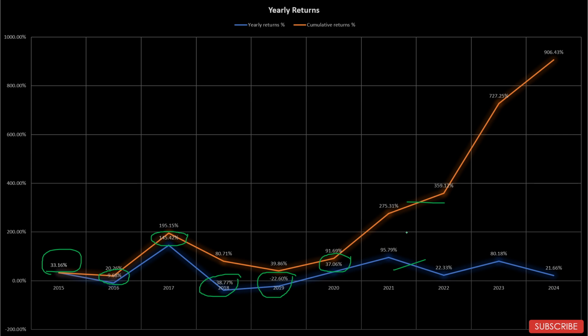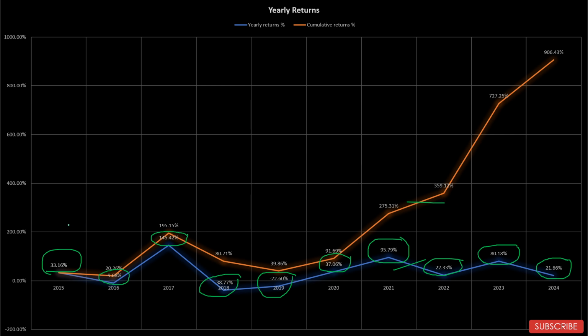In 2021, the situation improved further, and the sector gave very good returns of 95.79%. In 2022, the sector gave good returns of 20.33%. In 2023, the sector gave massive returns of 80.18%. And in 2024, the sector gave returns of 21.66%, which I think are good returns.